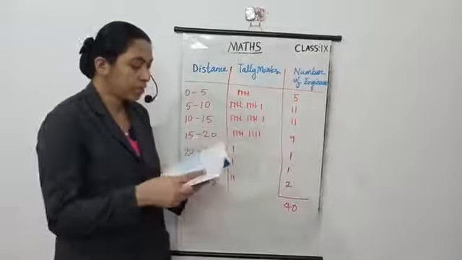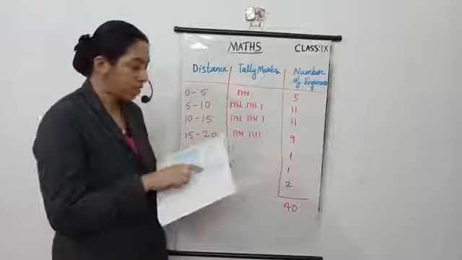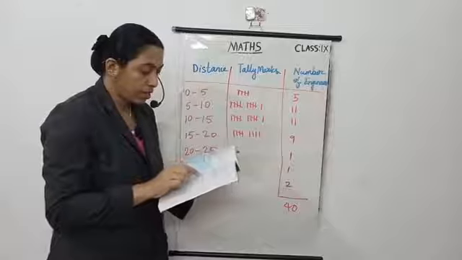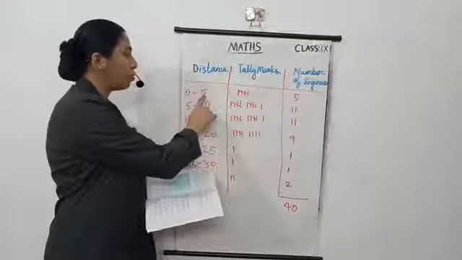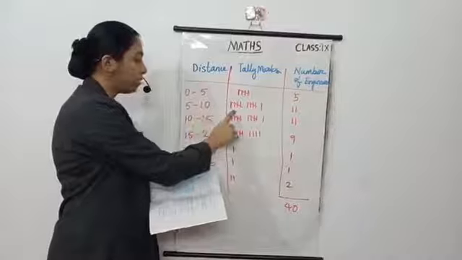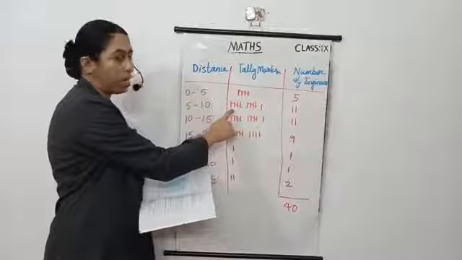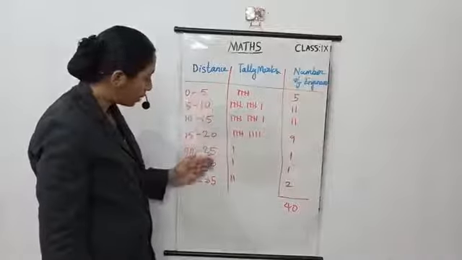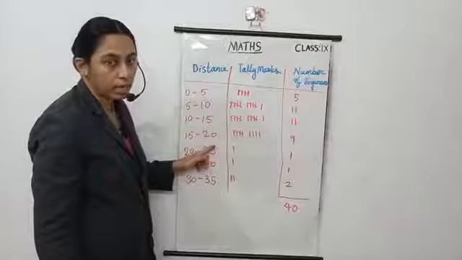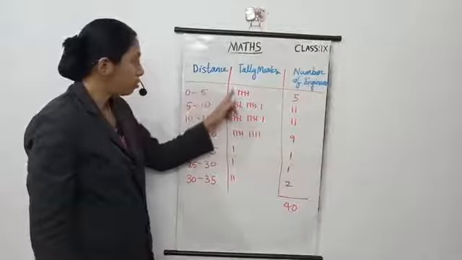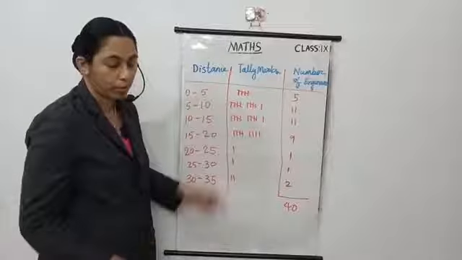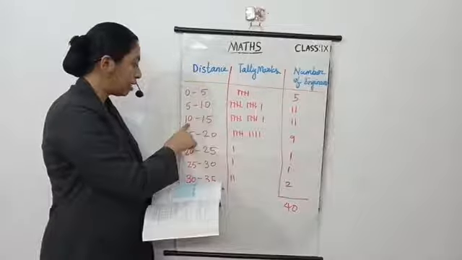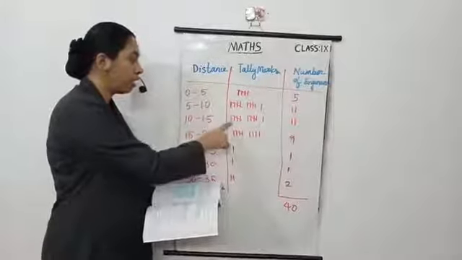Now take each given distance. First is 5, so put the tally mark here, because 5 is not included in the earlier class. Every lower limit is included and every upper limit is not included in that class. Understand? So here 5 goes in this class. Then next is 3, which is here. Then next 10, whose lower limit is 10, so we include 10 here.